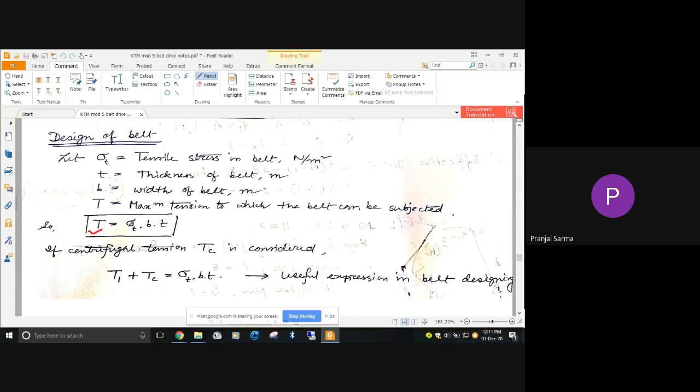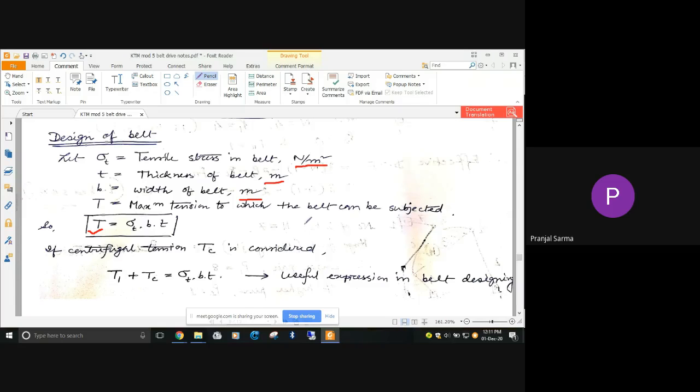It can be given by the multiplication of the tensile stress in the belt, the thickness, and the width of the belt. You have to take care of the units. So sigma T is the tensile stress in the belt in Newton per meter square, and thickness and width of the belt are in meters.